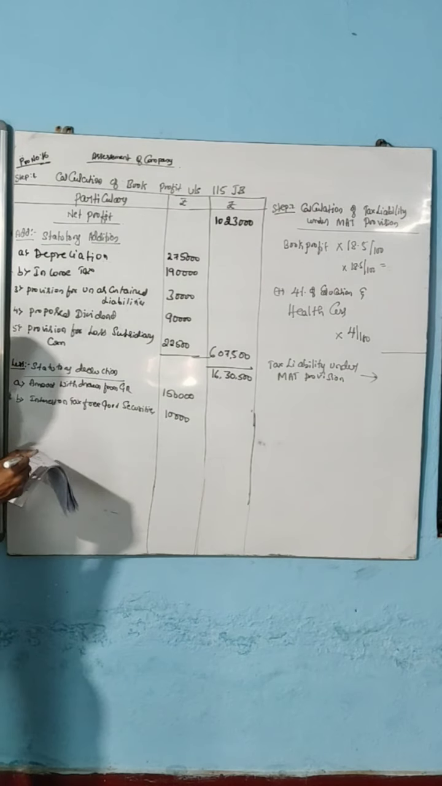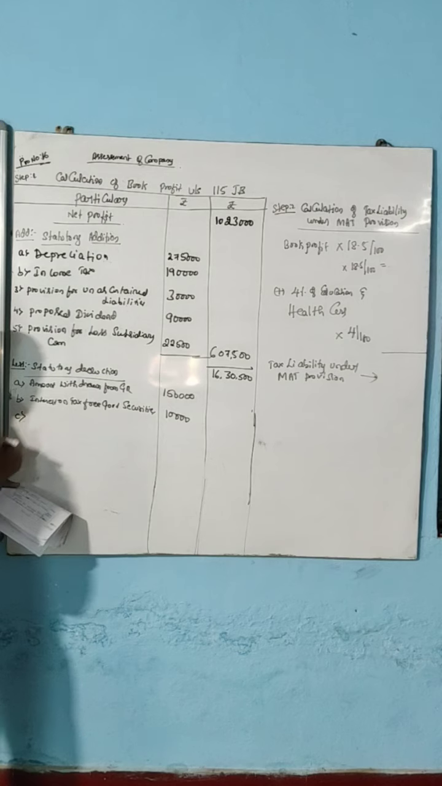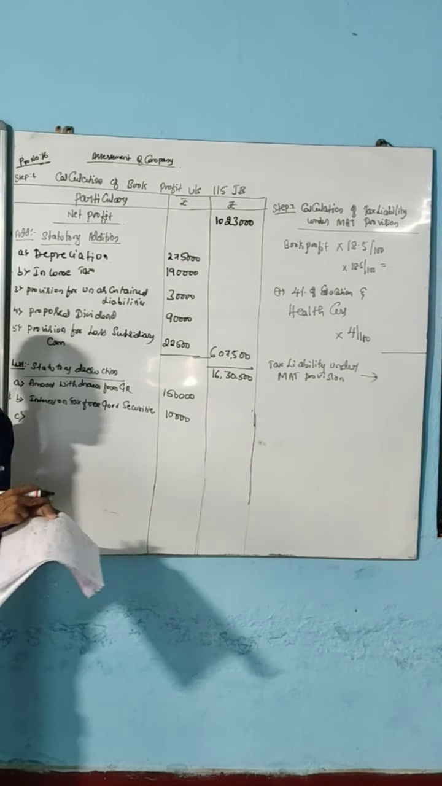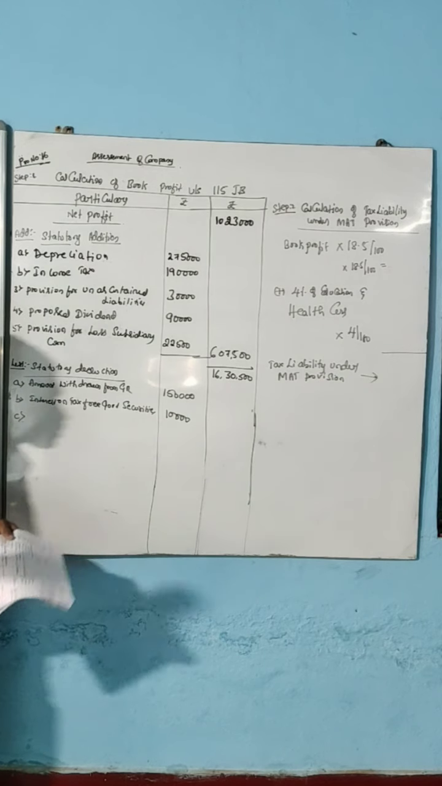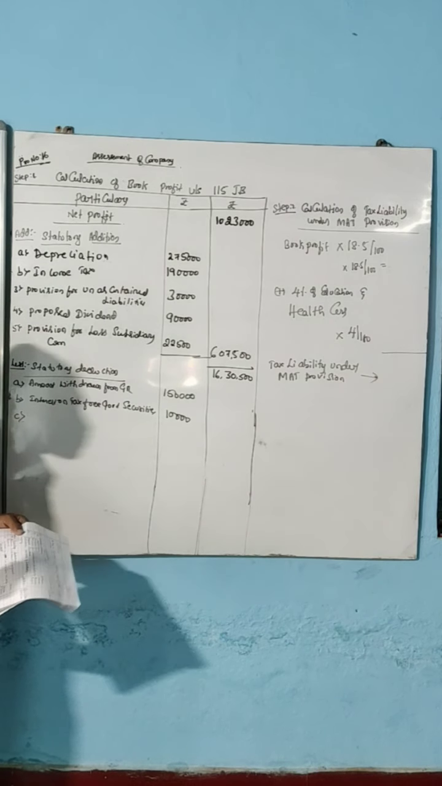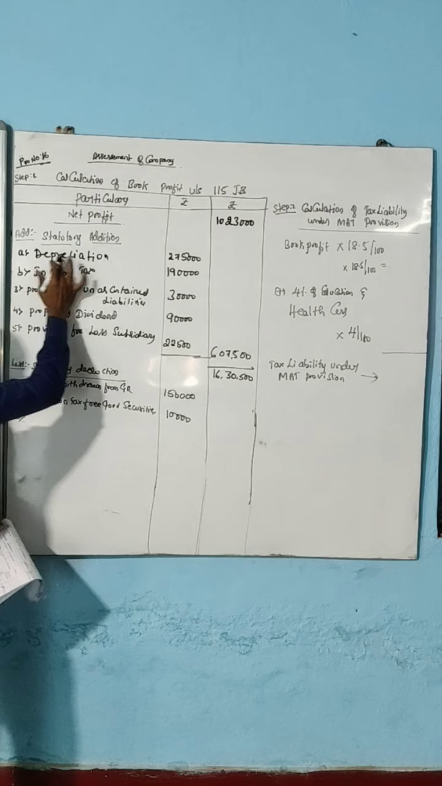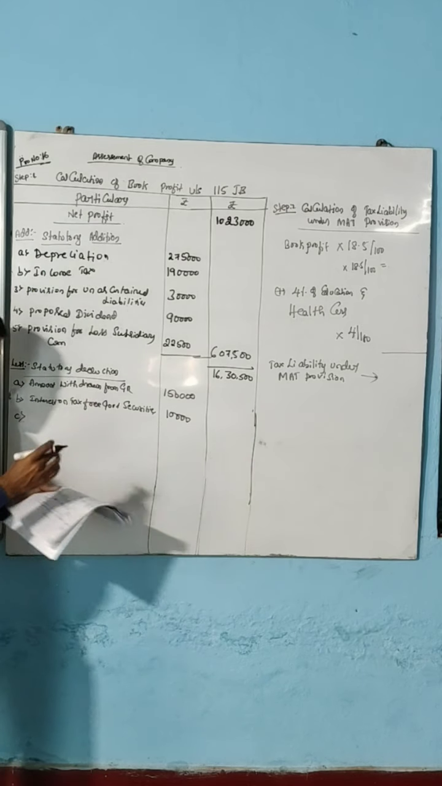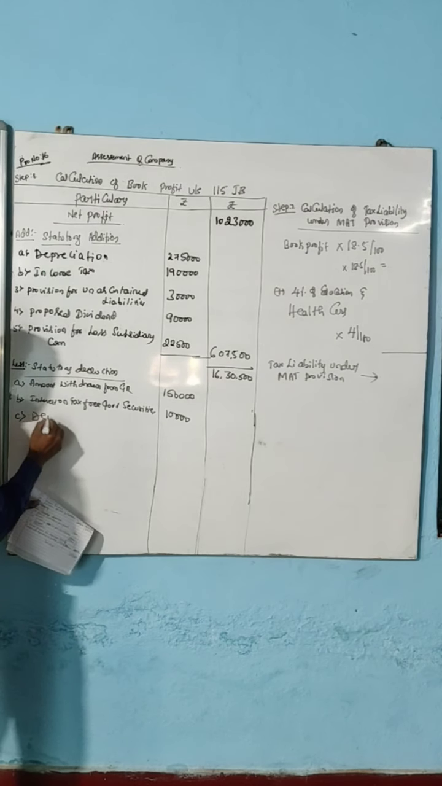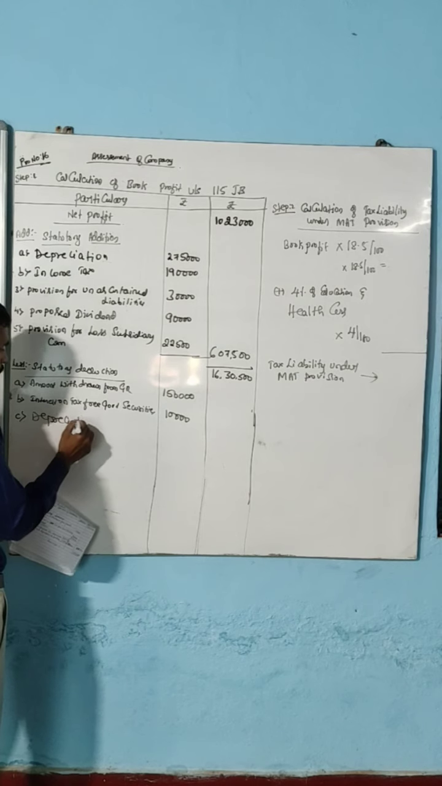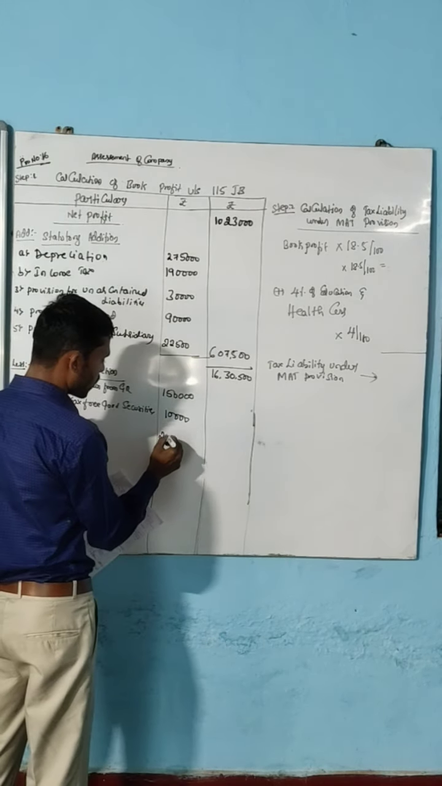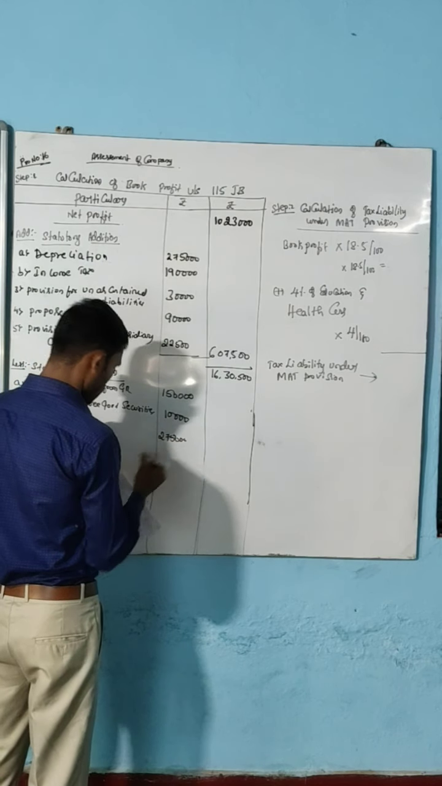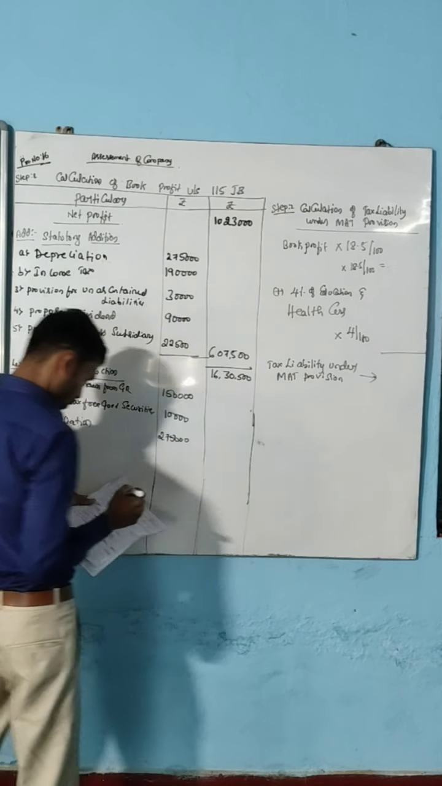Next, depreciation other than on revalued depreciable assets. But here in the problem there is no adjustment given for revaluation depreciation, hence you have to consider depreciation as per P&L account. Depreciation amount 2,75,000.